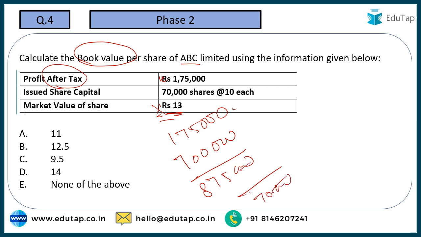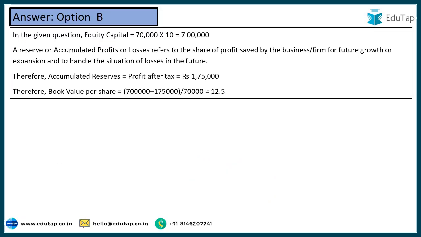So let's try to arrive at some value here. What is going to be the correct answer? Let's try to do some solving here. I believe if you solve it, it is going to become 12.5. So answer would be option number B. This is the same calculation that we did, and I believe you are able to understand what this book value per share is. Option number B would be the correct answer for this question.